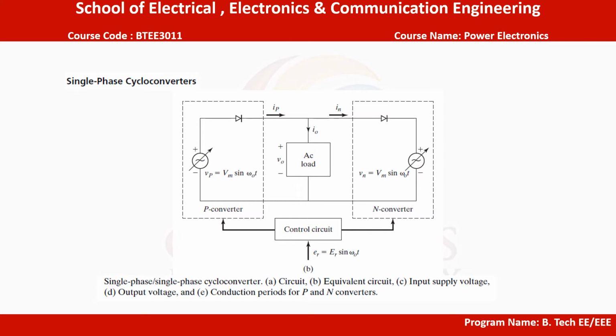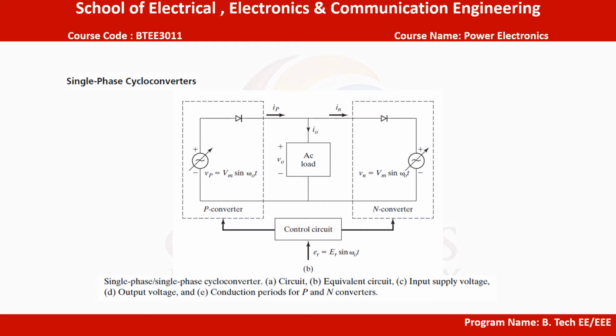If alpha P is the delay angle of the positive converter, the delay angle of the negative converter is alpha N, equal to pi minus alpha P. The average output voltage of the positive converter is equal and opposite to that of the negative converter, so VDC2 is equal to minus VDC1.